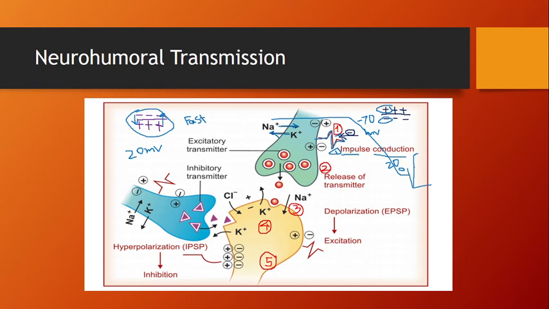Now in impulse conduction, the first step, there is one drug called tetrodotoxin, which is obtained from the puffer fish. Let me try to write down this name. It is called a neurotoxin.